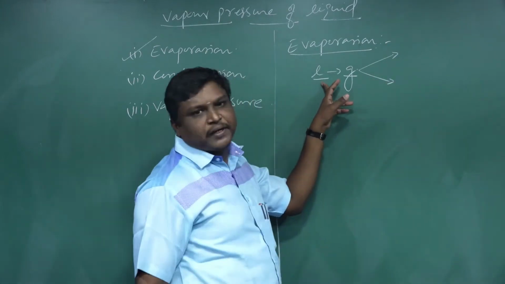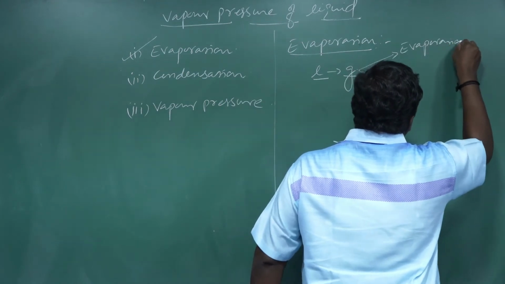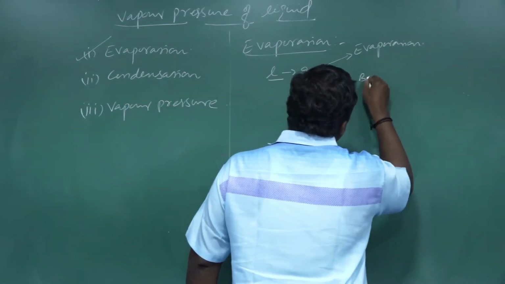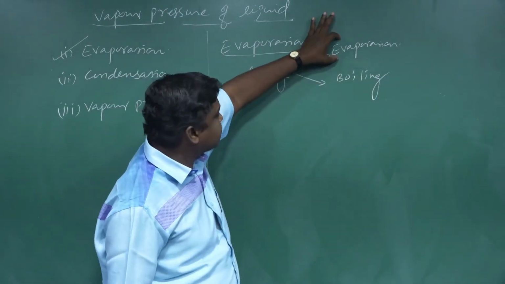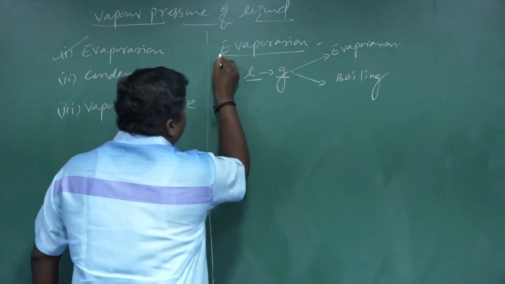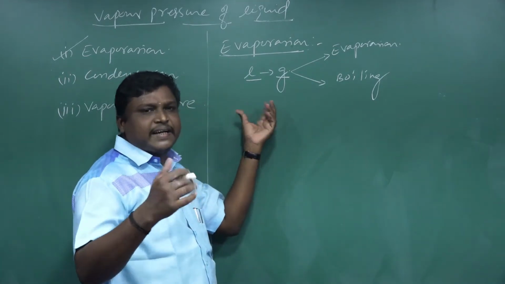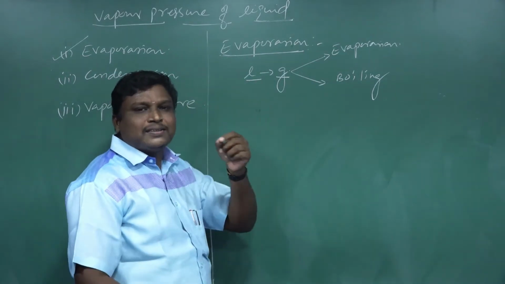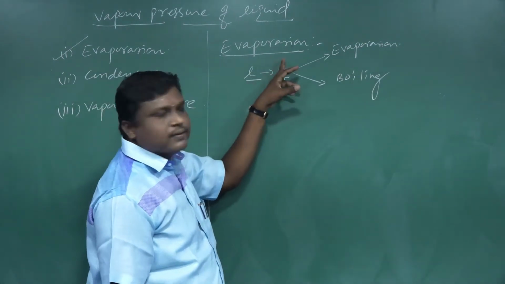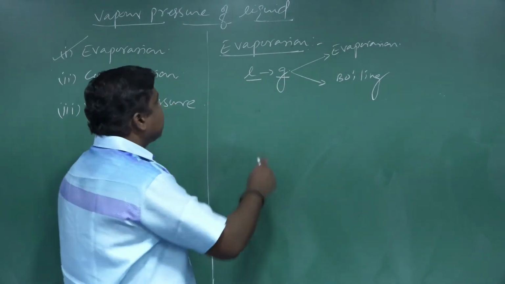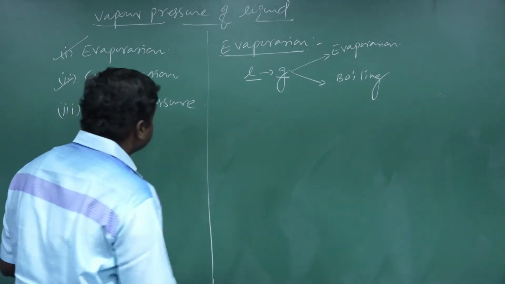There are two kinds of possibilities. Number one, evaporation. Second one, boiling. Liquid to gas: first one evaporation, second one boiling. In the evaporation process, when a molecule escapes from the liquid state because of intermolecular forces and kinetic energy, this process is known as evaporation. Okay.